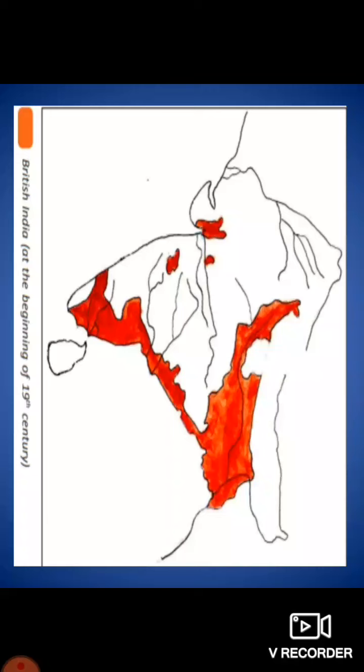From this map, we can see that the British gradually extended their empire. Let us summarize what we studied today. The two factors that prompted the British to conquer Bengal, the Battle of Plassey and the Battle of Buxar. Then we studied about the Anglo-Mysore Wars and the Srirangapattanam Treaty.